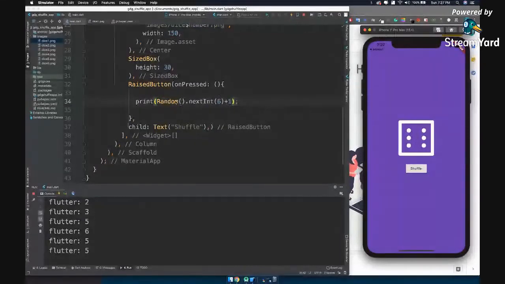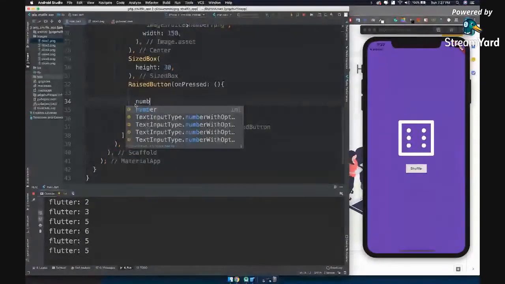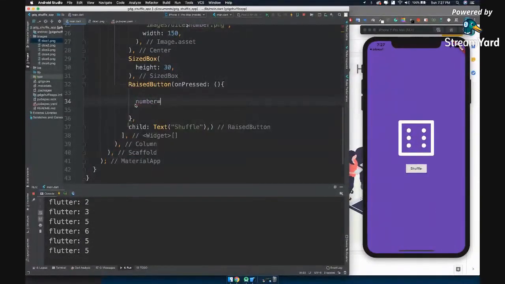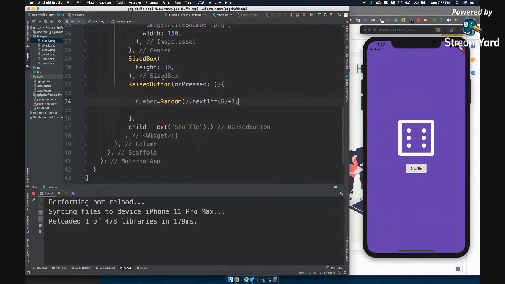That means this function is working great. We'll copy this now. Let's cut this. Let's assign this value to is equal to number, semicolon. All right, now technically this should be working, right? On paper, if you see that we are assigning a number, it should be refreshing.